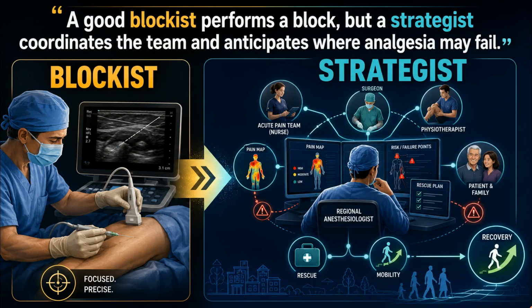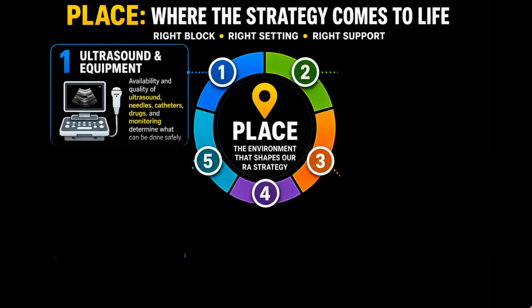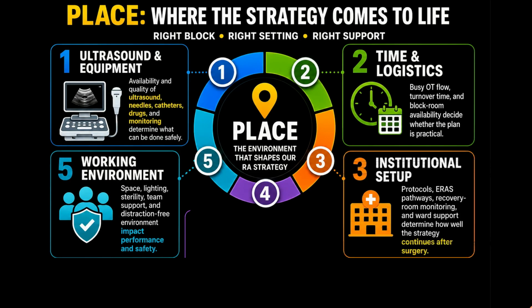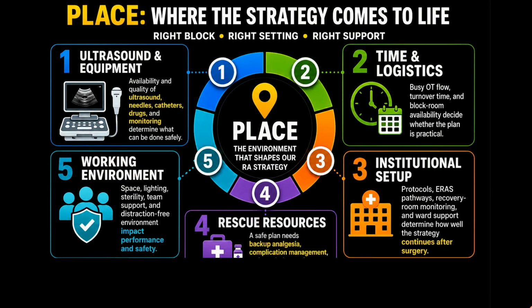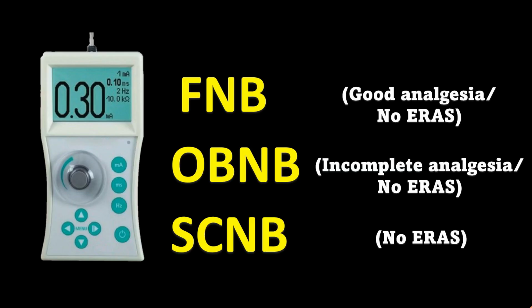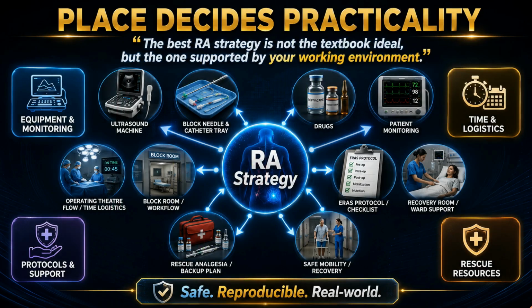The last P is place, the real system in which our strategy must work. Ultrasound quality, equipment, drugs, monitoring, timing, block room logistics, protocols, ward support, and rescue resources decide what can be done safely and reproducibly. If only a nerve stimulator is available and ultrasound is not accessible, choices become limited. Blocks like femoral nerve block, obturator nerve block, and saphenous nerve block may be possible, but precision, spread control, and safety are compromised. So place decides the practicality. The best regional anesthesia strategy is not the textbook ideal, but the one supported by your working environment.